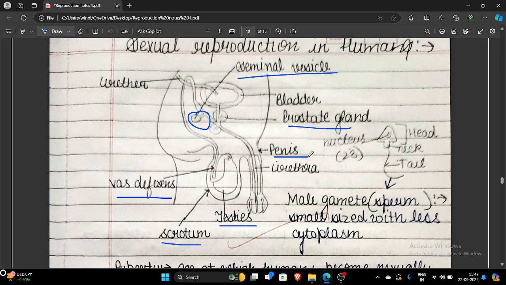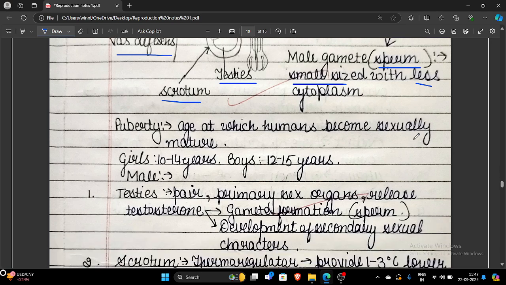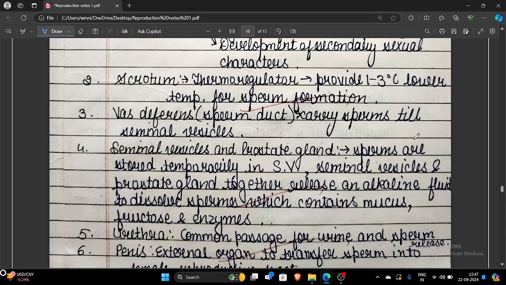Next thing that anybody can question you about is the male gamete. The male gamete is known as the sperm, and the sperm is small in size with a small amount of cytoplasm. It has three main parts: head, neck, and tail. The tail helps in motility, the neck provides energy, and the head contains the enzyme and the haploid nucleus, which contains 23 chromosomes. So this is all about the male reproductive system. Now we will study the female reproductive system.